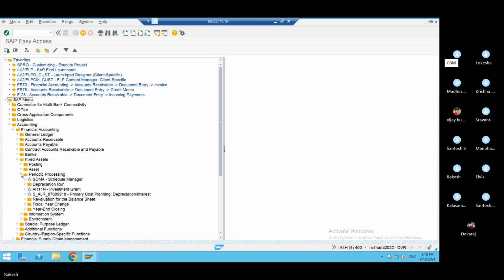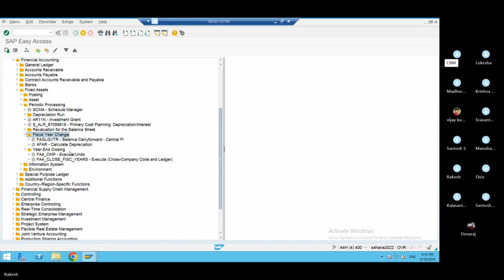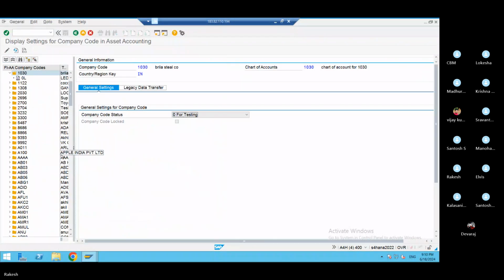Click on that. Go to fiscal year change. So year end closing below that. Okay, click on the first one, FA_CMB. Yes. So just Control F and type your company code.